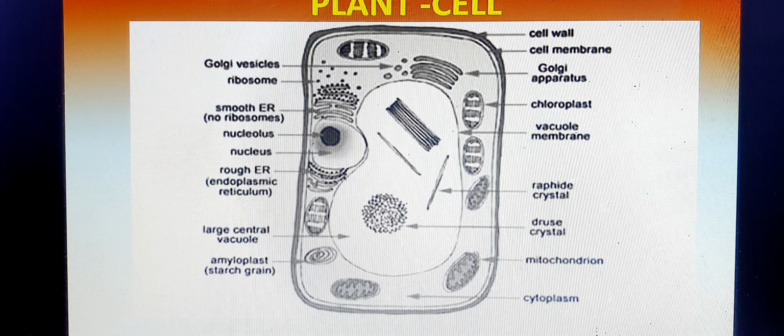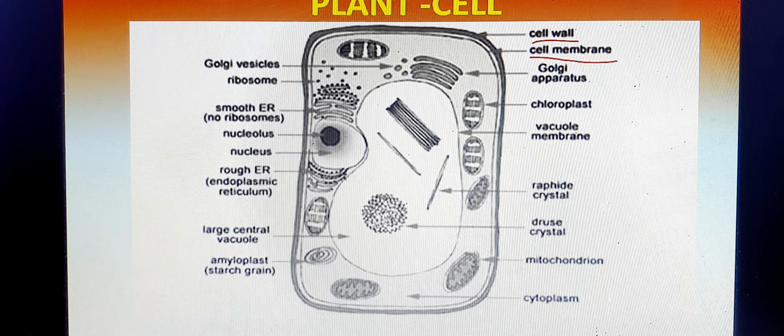We will now see the plant cell. There is a difference which we will discuss. The plant cell and animal cell shapes are different. The plant cell has a square, polygonal, geometrical shape, whereas in animals we don't find that. Why? Because it has a basic layer, the cell membrane, which is the outer covering of the plant cell. It also has a cell wall.